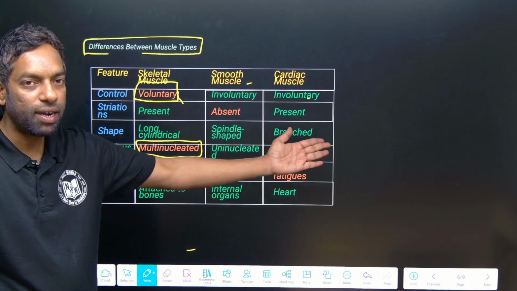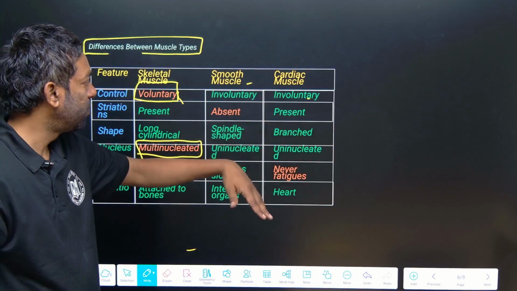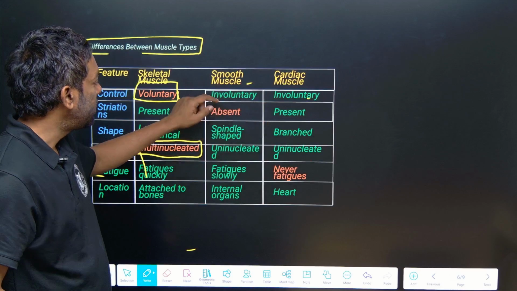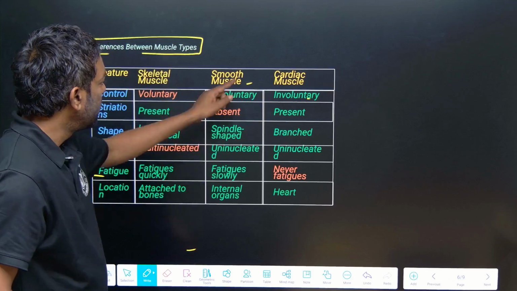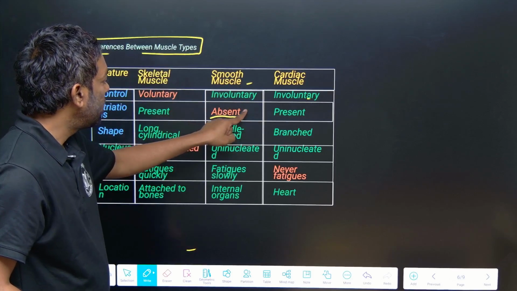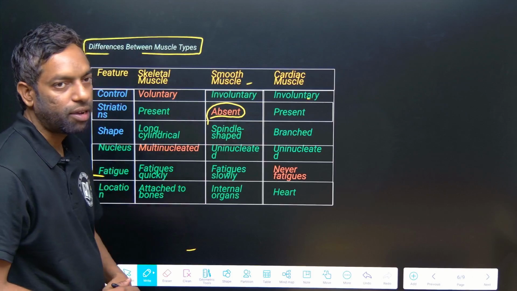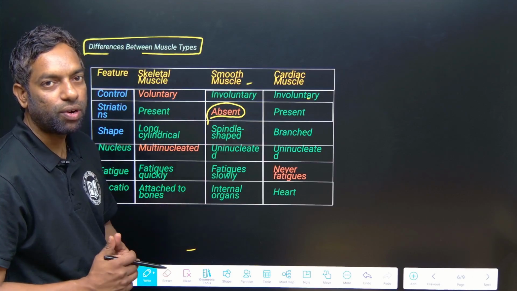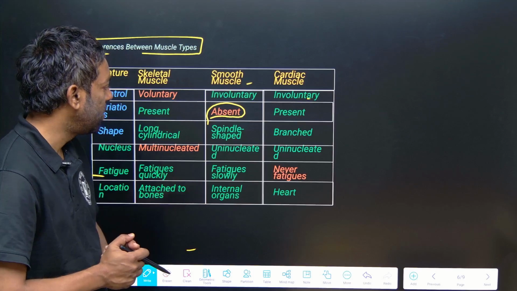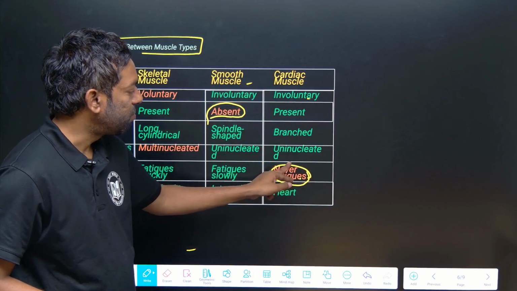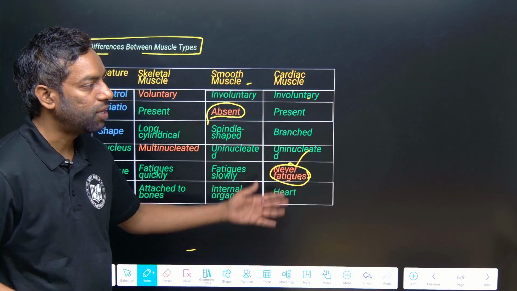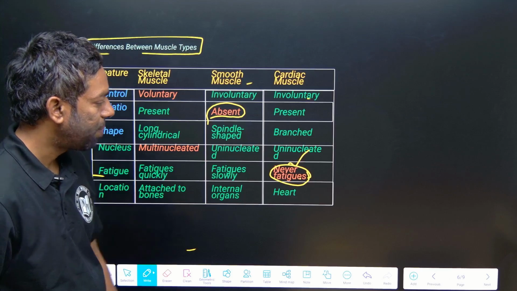There is no multinucleated among the other two. In smooth muscle, striation is absent, meaning there is no dark band and white band. Cardiac muscle never fatigues, most important. They never fatigue, which is cardiac muscle.